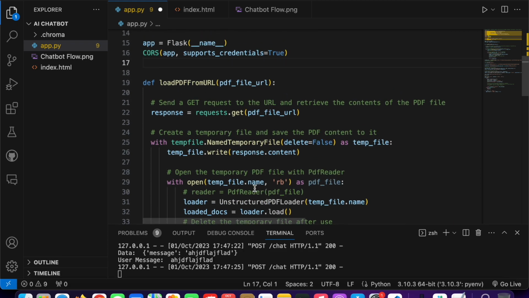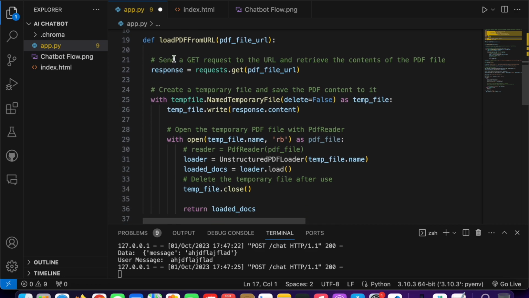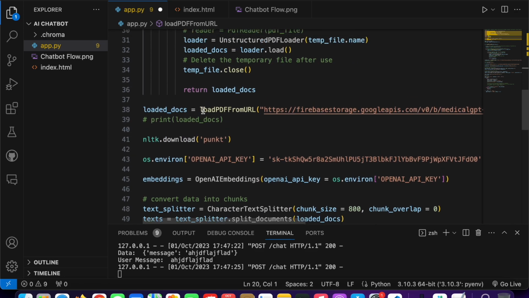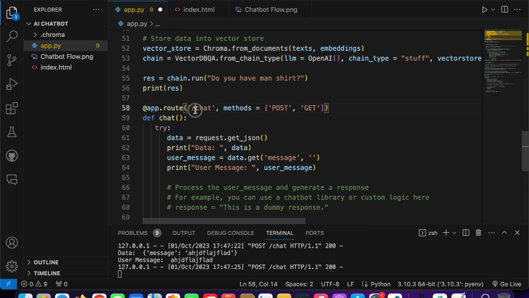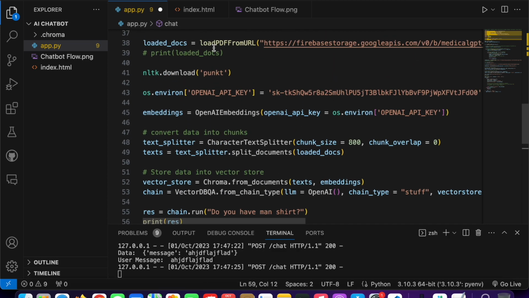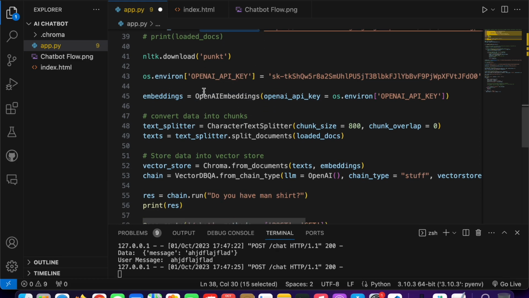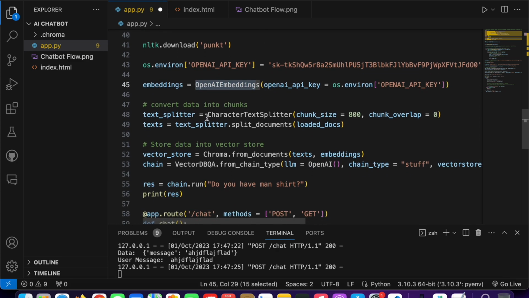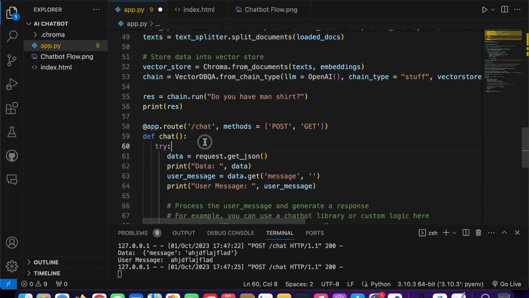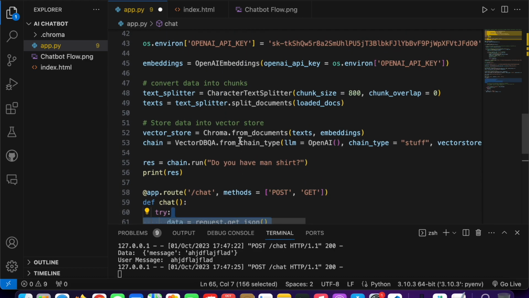By the way, I uncommented the code, and here you can see we have this function load PDF from user. What this function does is extract the content from that PDF and convert it into text. We don't want that whenever some user calls this API. We would first extract this text, then load the API key and embeddings, then convert our data to chunks, store it in the vector store, and create a chain on top of it. No, not every time. We don't need to do that. We just need to do it once.